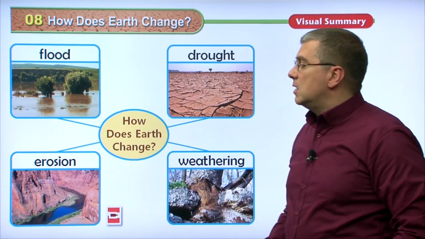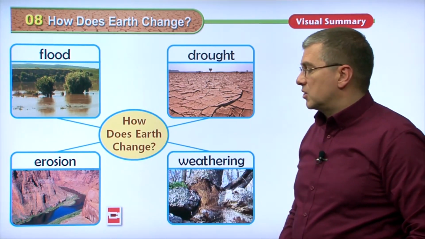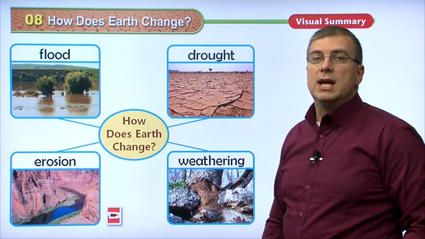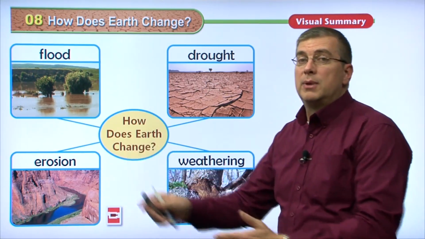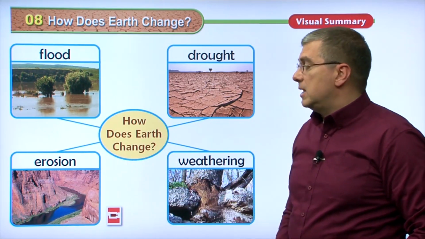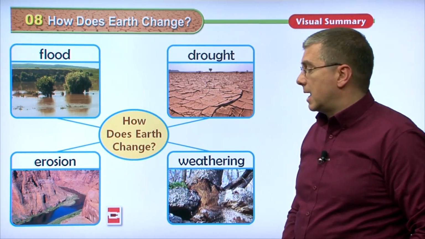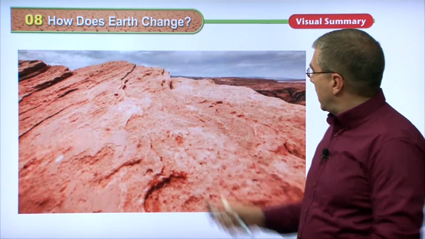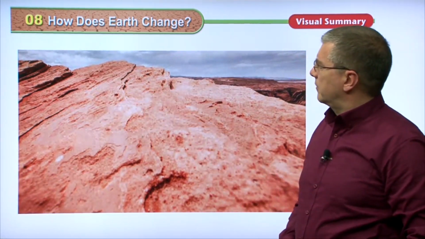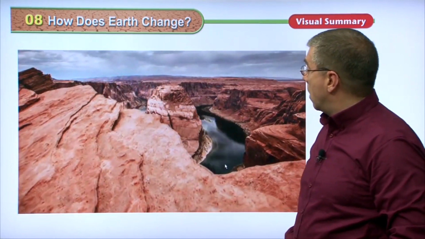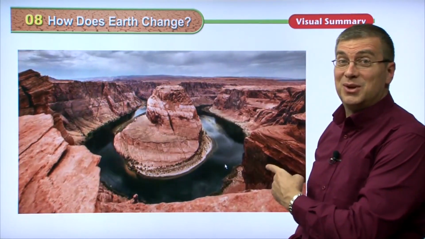Over here we have erosion. We've talked about this picture before. Again, remember, erosion is when water or air move rocks from one place to another. We do have a video to look at here. Let's take a look at that. And here we have, of course, the starting shot is just a piece of rock. This doesn't look very interesting. Wow, look at that. That's pretty neat, huh?